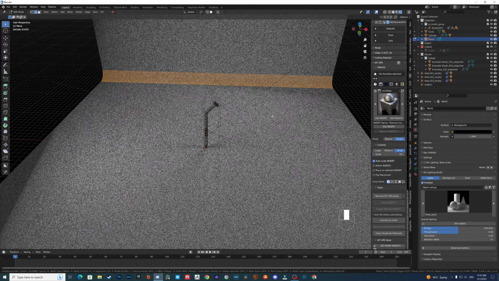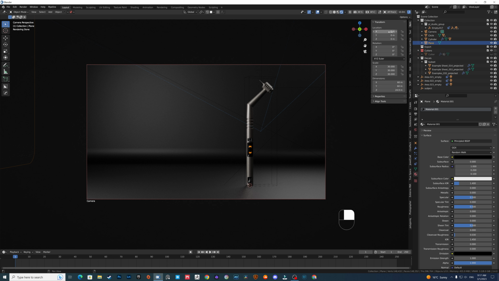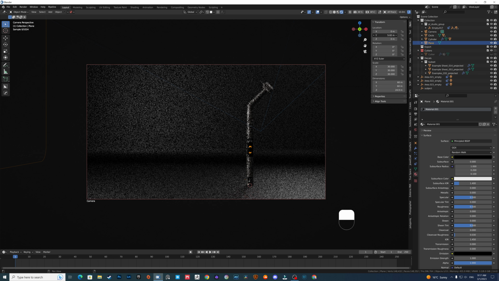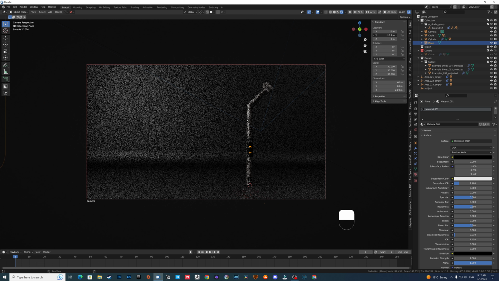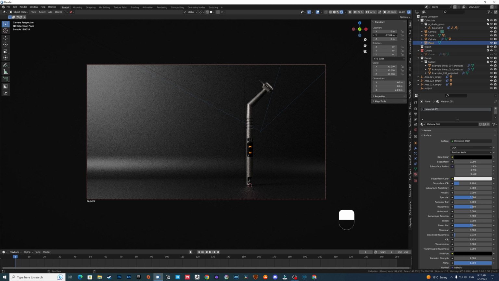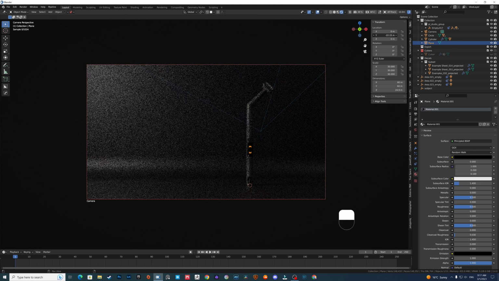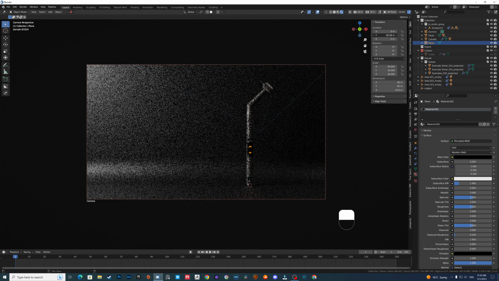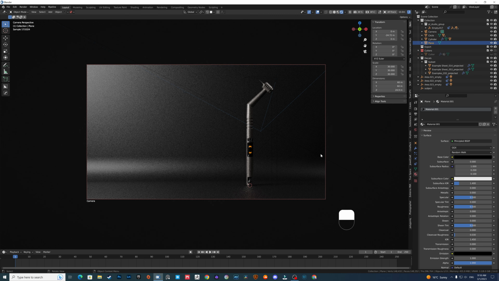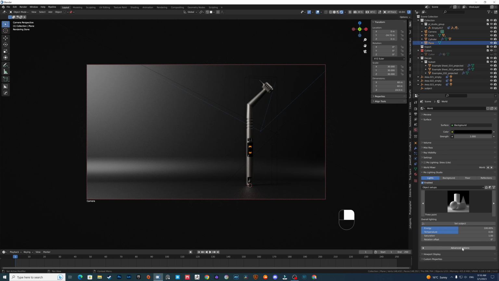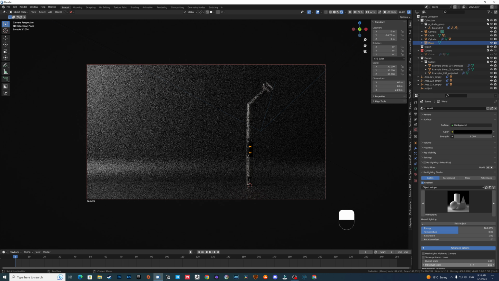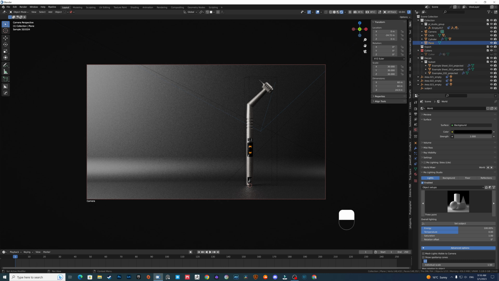Now bring it to the front, something like this, and go to the lighting, make it a bit stronger and larger.